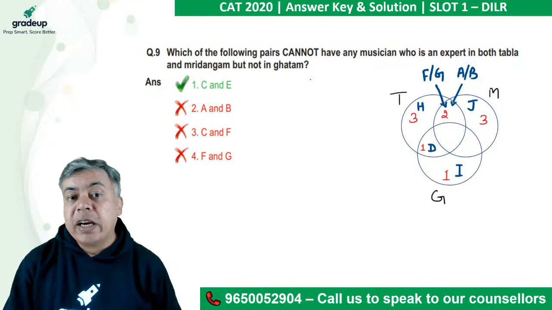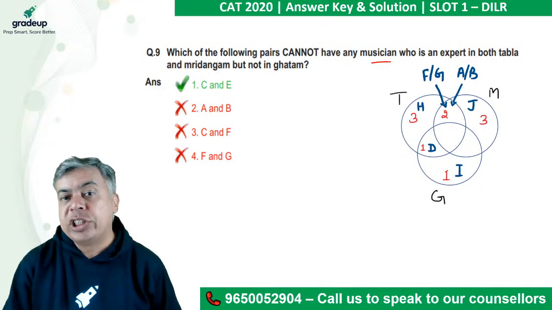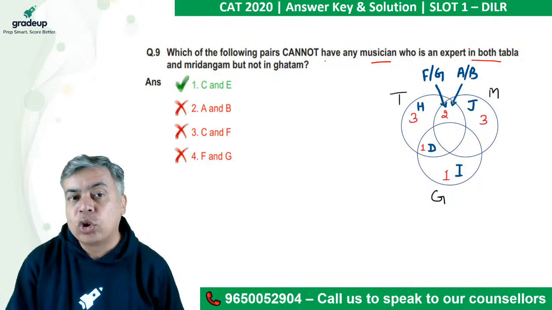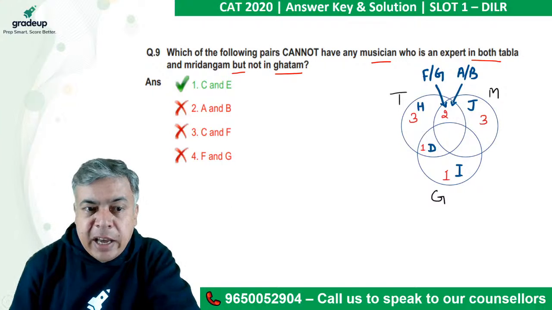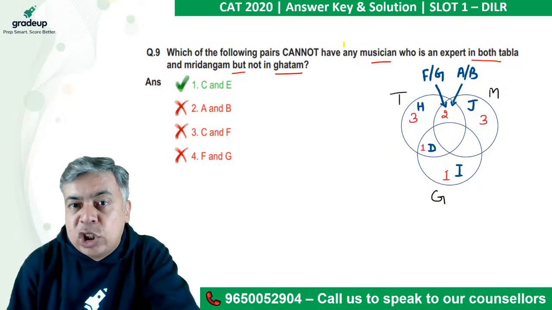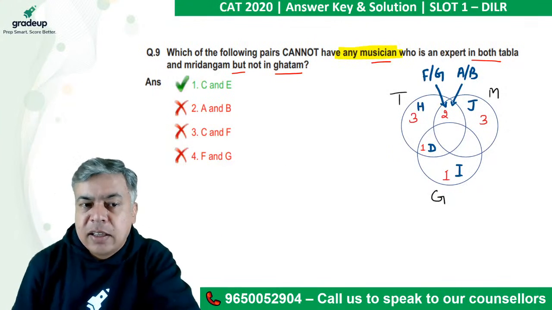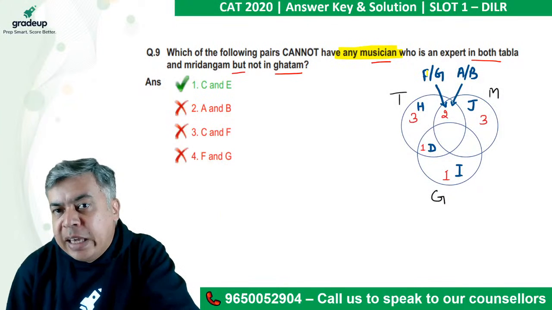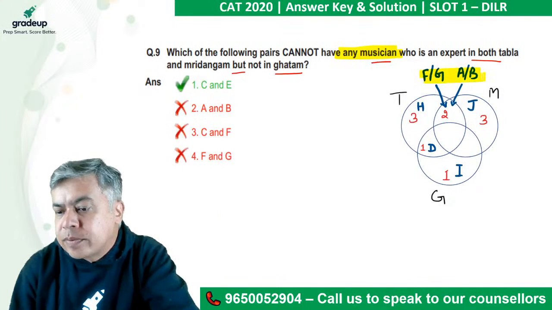Which of the following pairs cannot have any musician who is an expert in both T and M but not in G? Here the keyword was any musician. That means any musician from this.